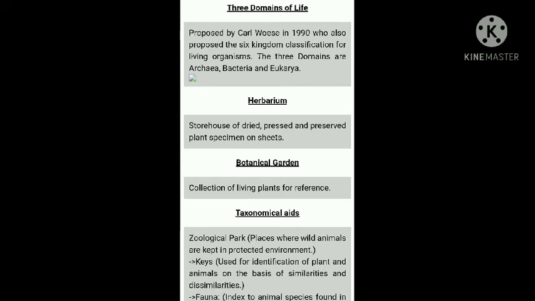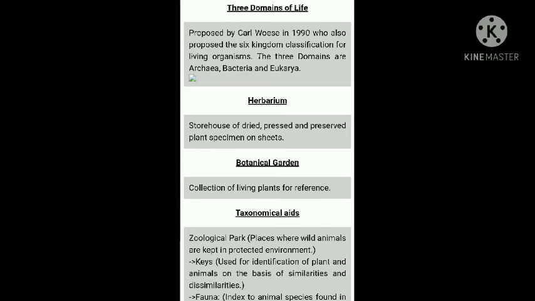Another thing you can see in this picture is the herbarium definition, that is a storehouse of dried, pressed, preserved plant specimens on sheets. Then the botanical garden is basically a collection of living plants for reference and study purposes. Then after that you studied the zoological park.